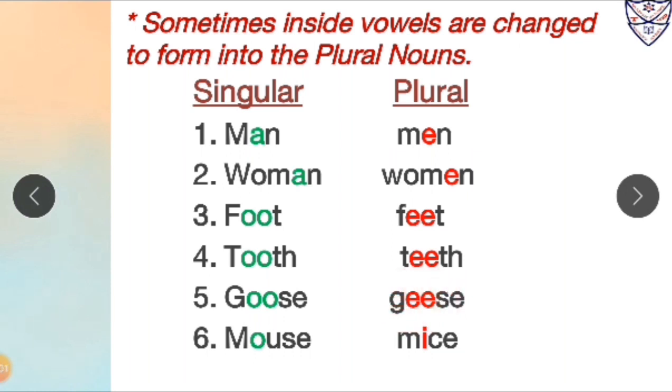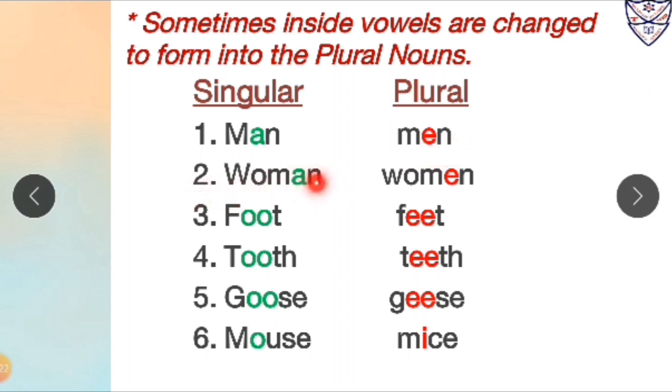Number 6, mouse. Now over here mouse, which is in singular form, the inside vowel is O. So we will change this inside vowel into I. So the answer will be mice for plural form. So mouse will become mice. Now A in man is in singular form whereas E in men is in plural form.